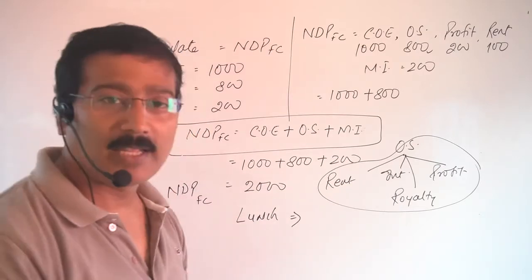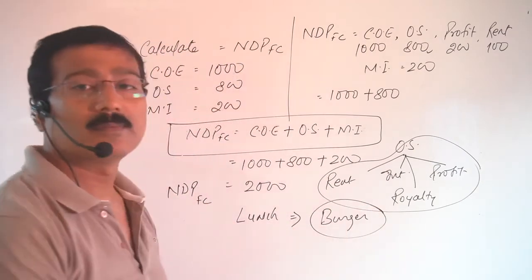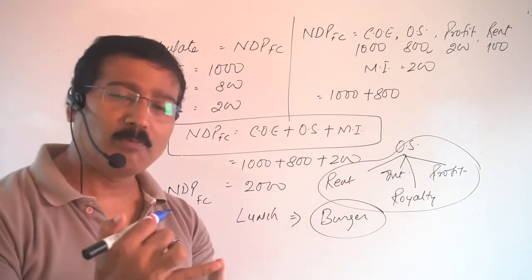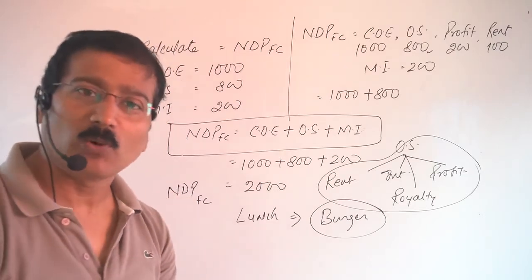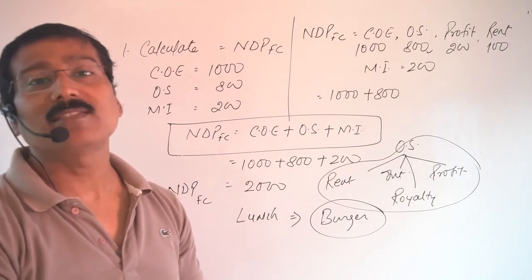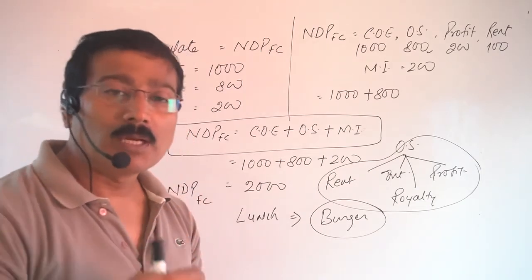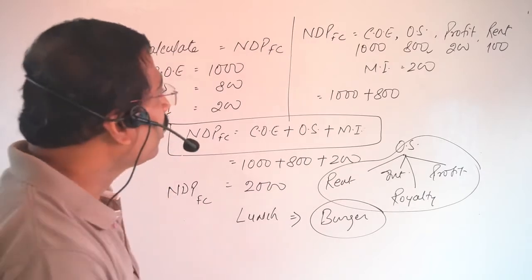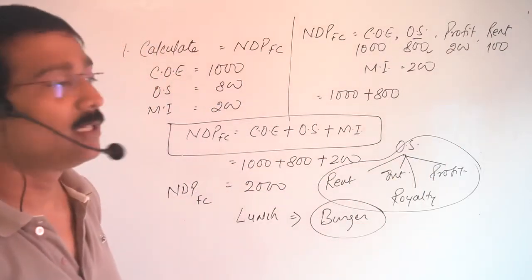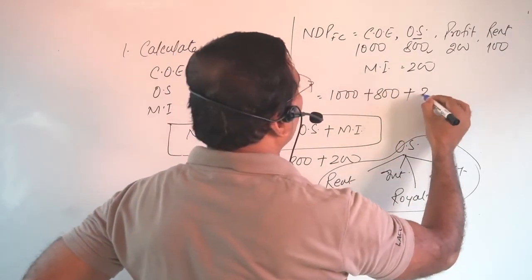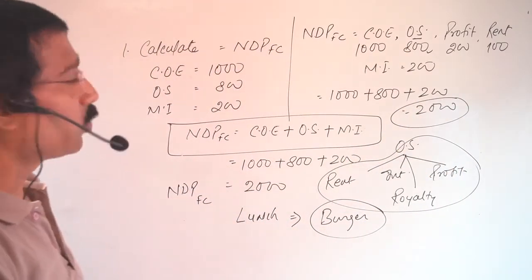Very clear? Another one. If you are saying I have eaten burger, so burger includes all the things. Bread, cheese, vegetables, potato, tomato, and so on. So there is no need to mention separately that I have eaten burger, then I ate bread, cheese, and so on. Very clear? So if the operating surplus is given, there is no need to mention profit and rent. Then after, add this one. So the result will be 2000. Very clear? No problem at all?